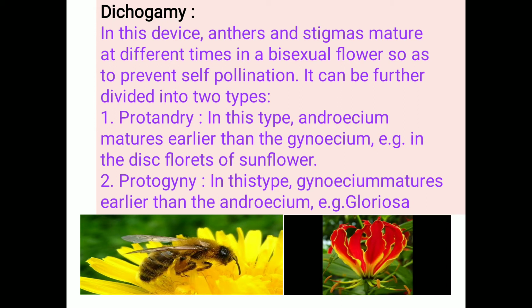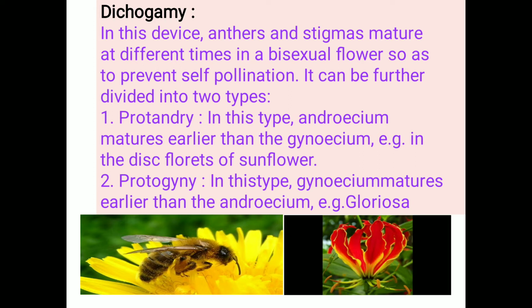Dichogamy is further divided into two types. The first is called protoandry and the second is called protogyny. Proto means first, andry means androecium. In protoandry, the androecium matures earlier than the gynoecium. It takes place in the disc florets of sunflower.